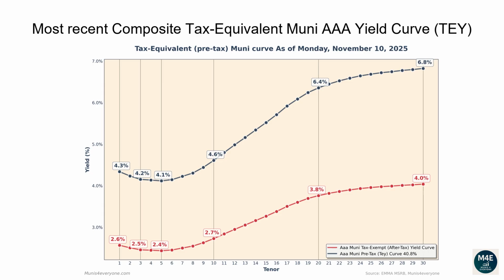The two-year tax-equivalent yield is 4.23%. The 5-year tax-equivalent yield is 4.12%. The 10-year tax-equivalent yield is 4.61%. The 20-year tax-equivalent yield is 6.35%. The 30-year tax-equivalent yield is 6.82%.